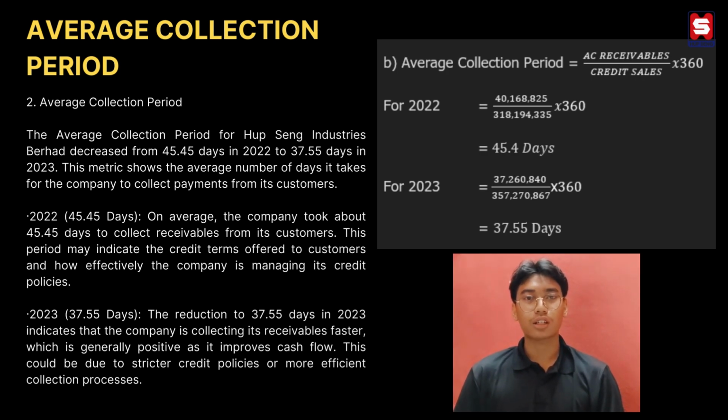This is the calculation method. Average collection period equals accounts receivable divided by credit sales multiplied by 360. For 2022, get the value of accounts receivable and divide by the amount of credit sales, and we get 45 days. Using the same formula for 2023, we get 37 days.